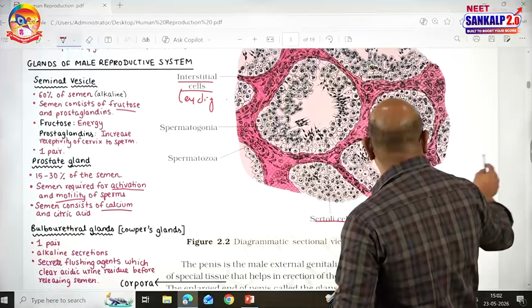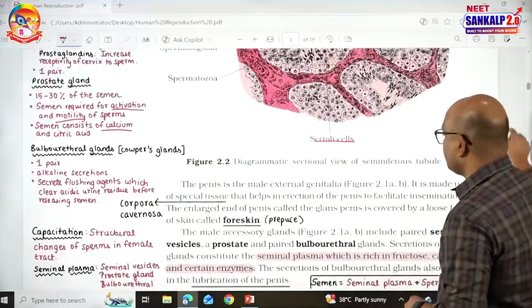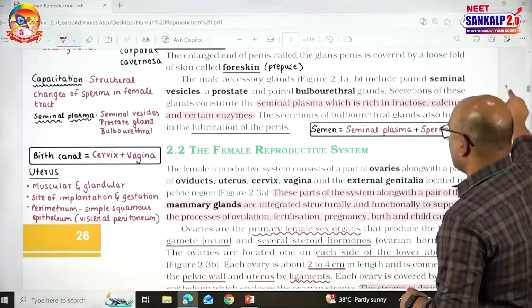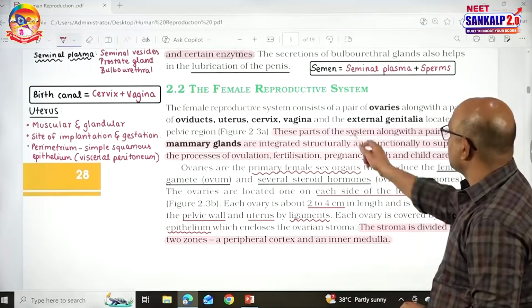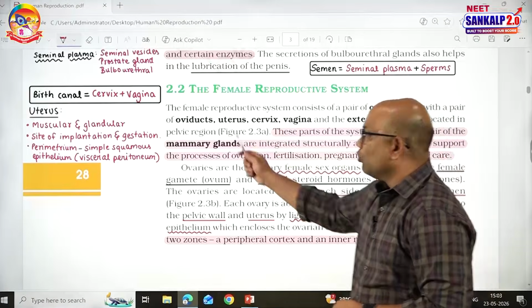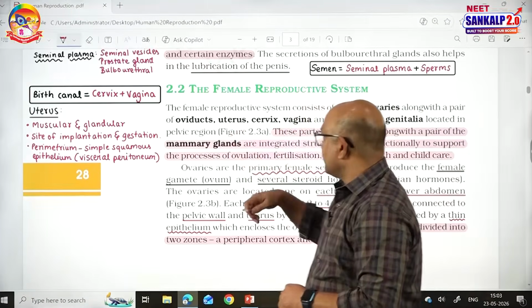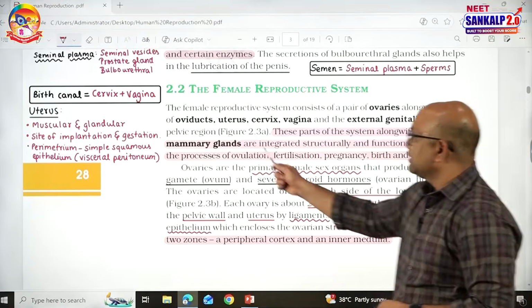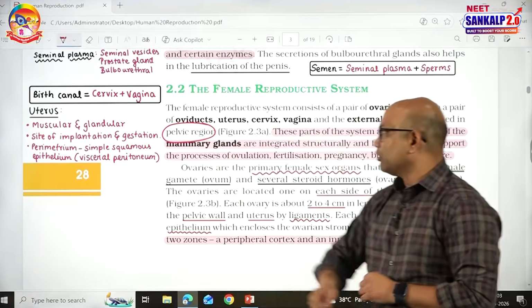Let's talk about the female reproductive system. The female reproductive system consists of a pair of ovaries, oviducts, a single uterus, cervix, one vagina and external genitalia located in the pelvic region, which is also called the lower abdomen.